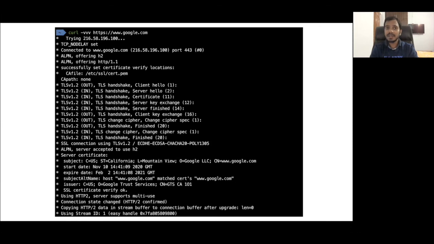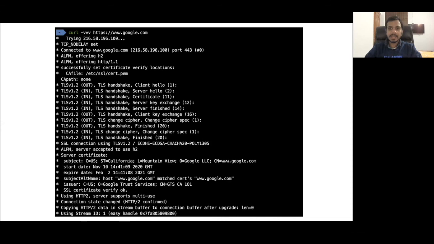If you type http google.com, it will connect to port number 80. For HTTP communication, port number 80 is used on the server side. But for communicating over HTTPS, a different port is used because the protocol itself is different here. So the port used here is 443 for HTTPS communication. Do remember this port number, and this is very, very important.